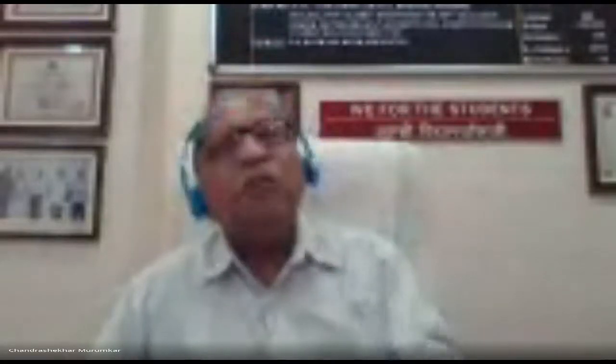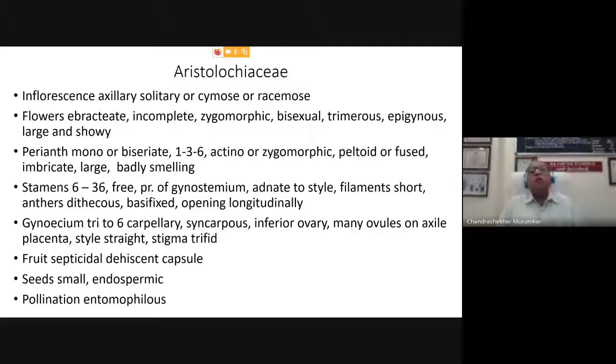Now, as I told you, the bract which is present is spathis, not single. Many of the times the bract is persistent, but it may be in the form of a ligule also. The perianth is present, which is generally monoseriate. Very rarely it is biseriate. The perianth may be having a single lobe or 3 lobes or 6 lobes. Sometimes it may be actinomorphic because of that shape of the perianth, which is tubular, very similar to that of Apocynaceae family, or it may be highly zygomorphic.